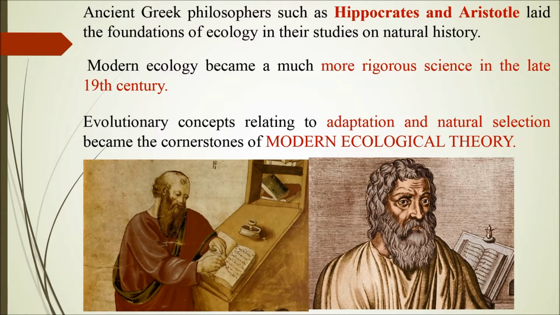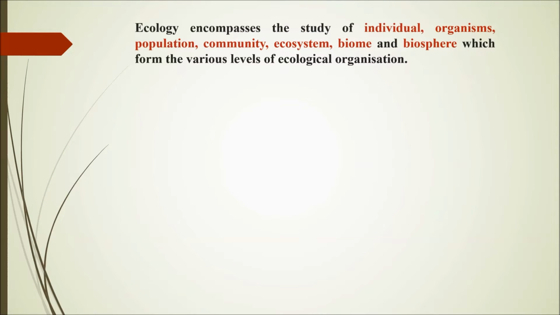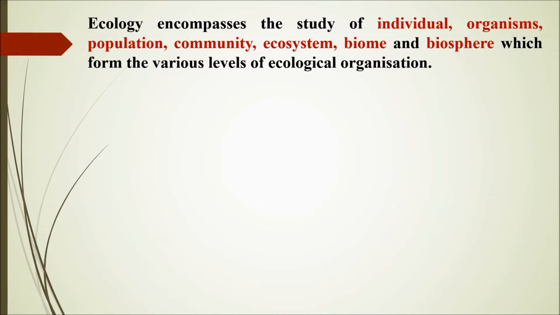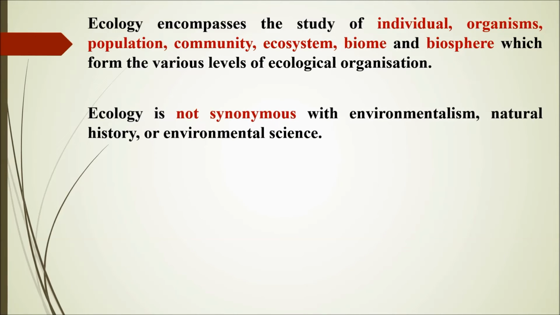Ecology encompasses the study of the individual organism, population, community, ecosystem, biome and biosphere. See the sequence from individual to biosphere, which forms the basic levels of ecological organization. Ecology is not synonymous with environmentalism or natural history or environmental science. Remember, many times we tend to mix them.